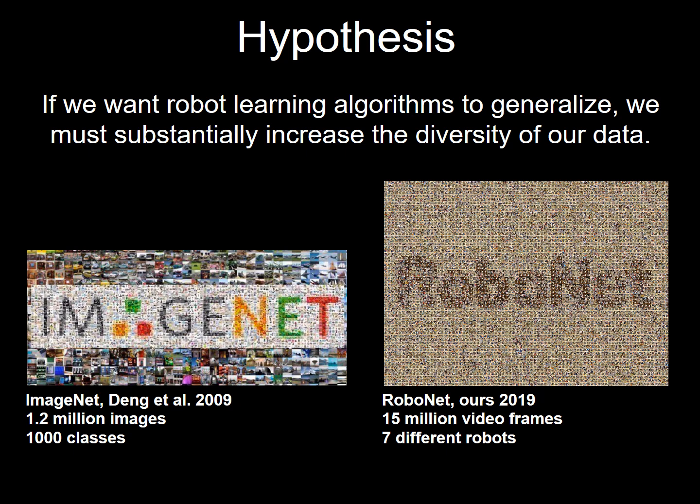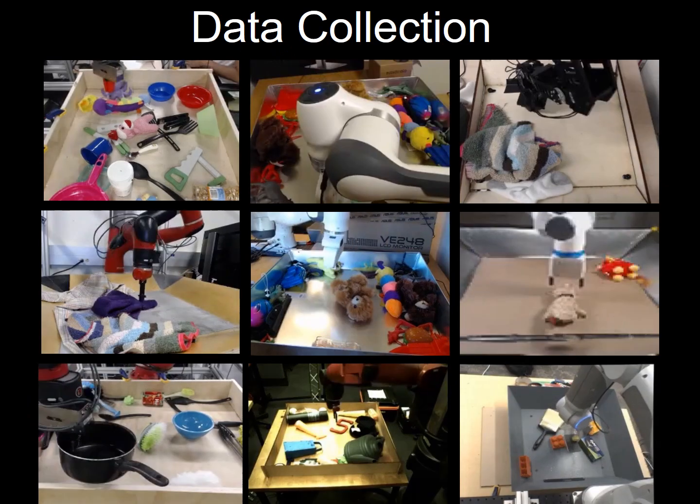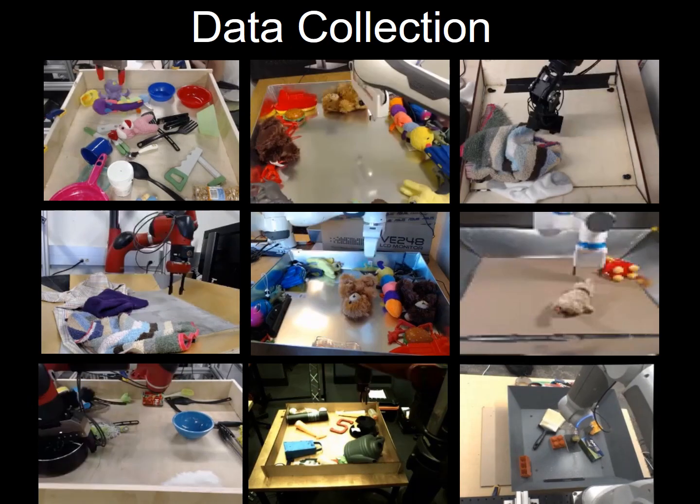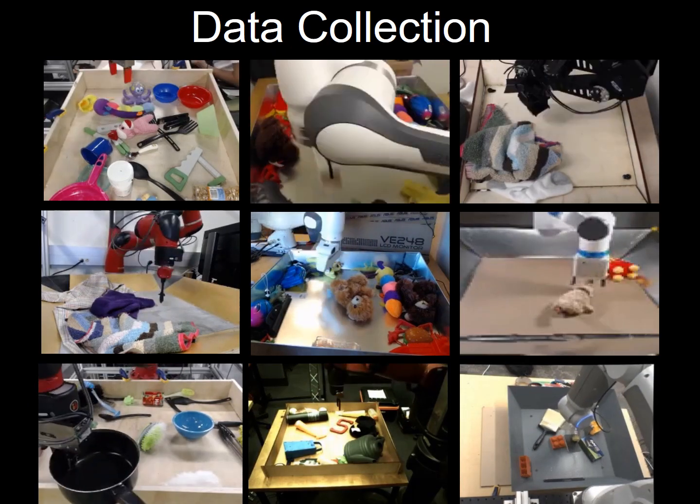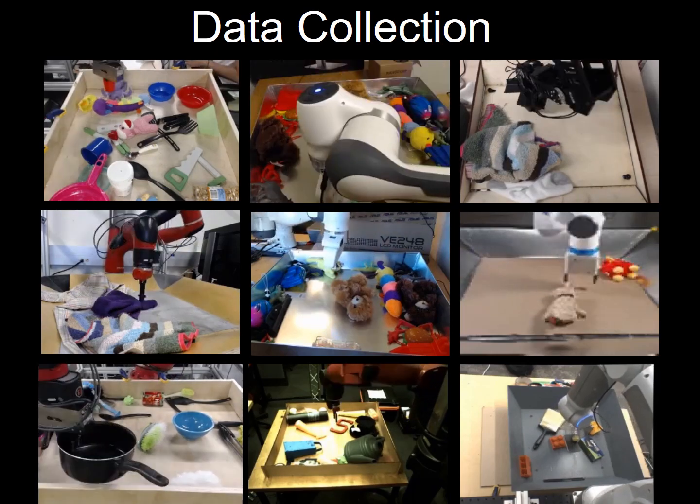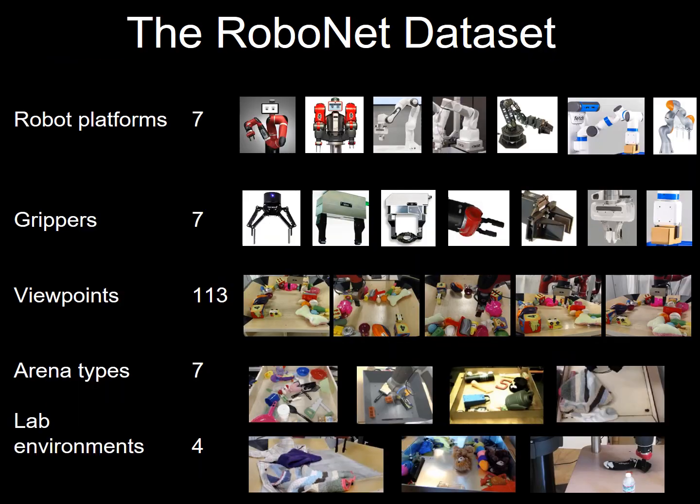action sequences recorded from 7 robots, interacting with hundreds of objects with varied viewpoints and environments corresponding to 15 million video frames. The data is collected via a randomized collection policy designed to lead to object interaction and grasping. Since data collection is unattended, large amounts can be collected cheaply. Collecting this data across 4 different institutions allows us to naturally induce diversity across robots, grippers, tabletops, objects, viewpoints, and